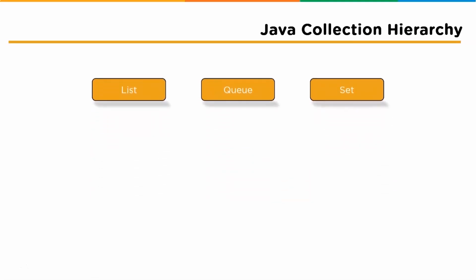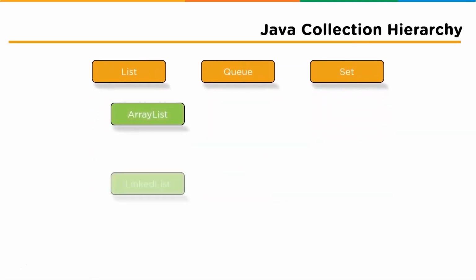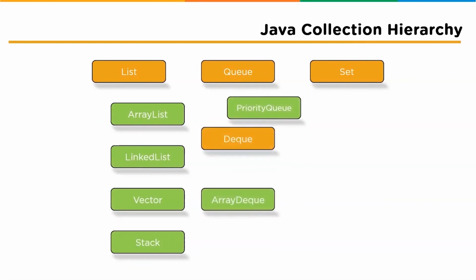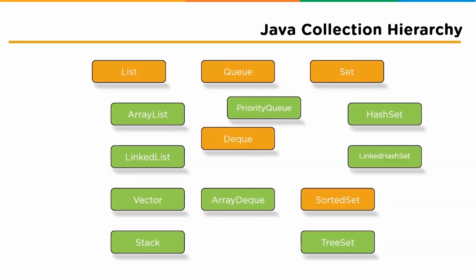Moving ahead, we have the following classes which implement the list, queue, and set interfaces. In the list, we have array list, linked list, vector, stack, and on the queue, we have priority queue, dequeue, and array dequeue. And finally, on the set, we have hash set, linked hash set, sorted set, tree set, etc.